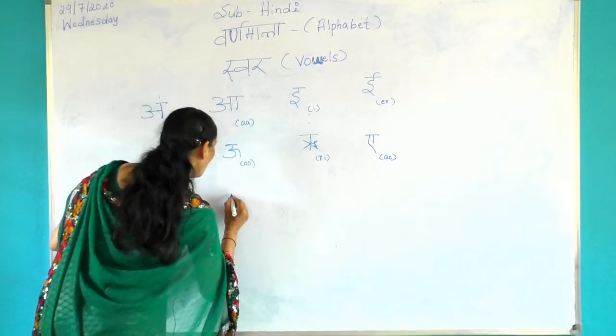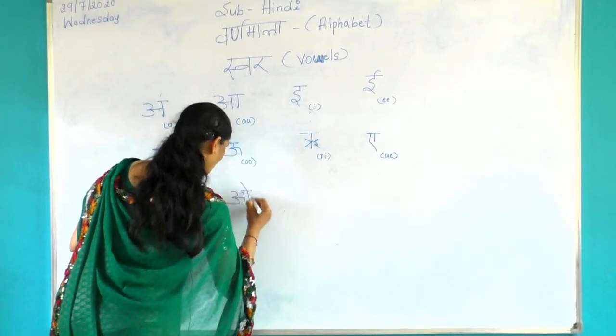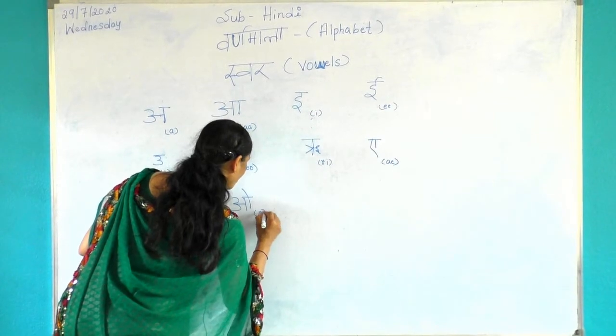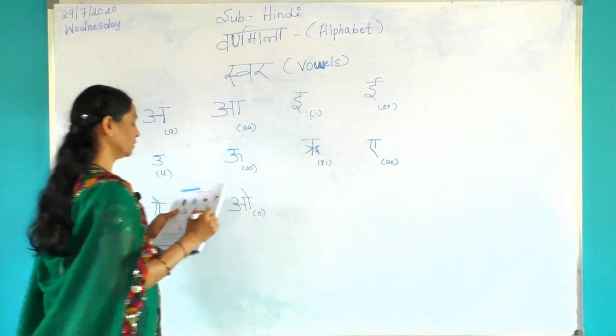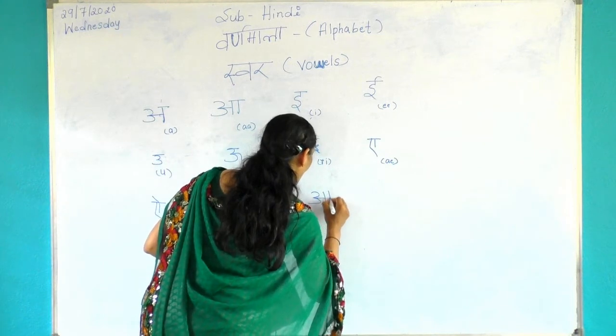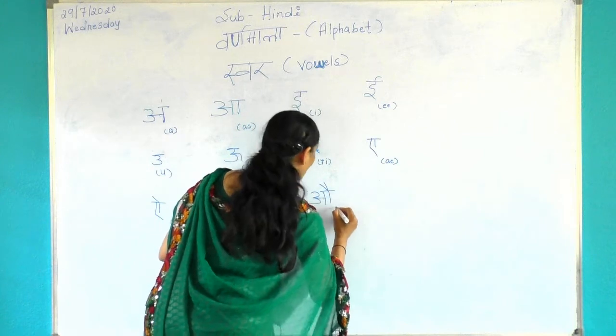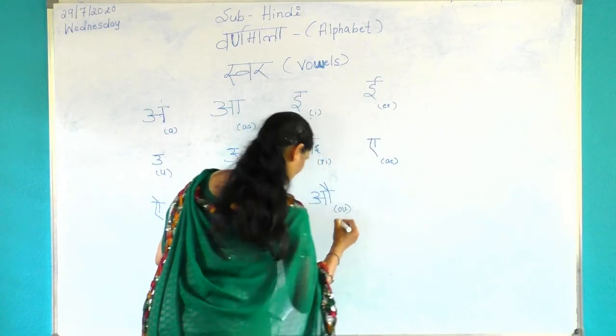Then O. We write in English O. Then O. We pronounce high. It is O. O-U.